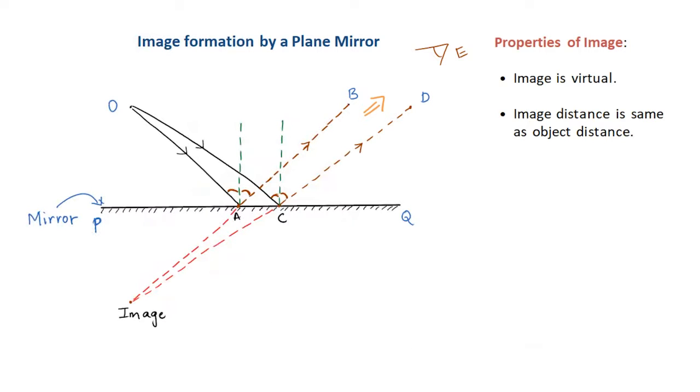Now, you already know a lot about this image, don't you? You know that the image is virtual. This is because the light rays are not actually meeting at the point I, but they only appear to meet at point I. You also know that the image is at the same distance behind the mirror as the object is in front of it. So, if this distance is D, then this distance is also D.